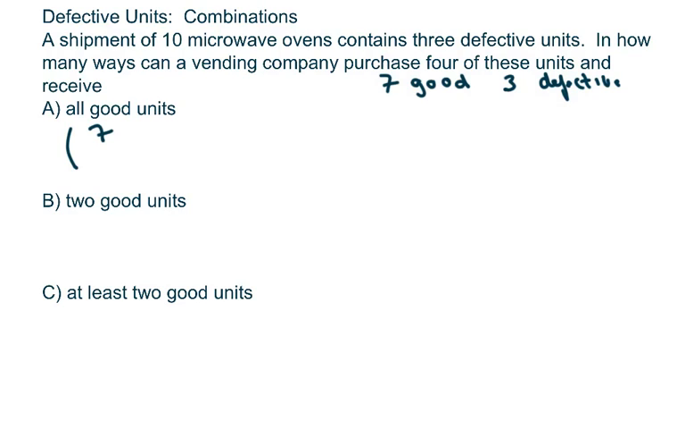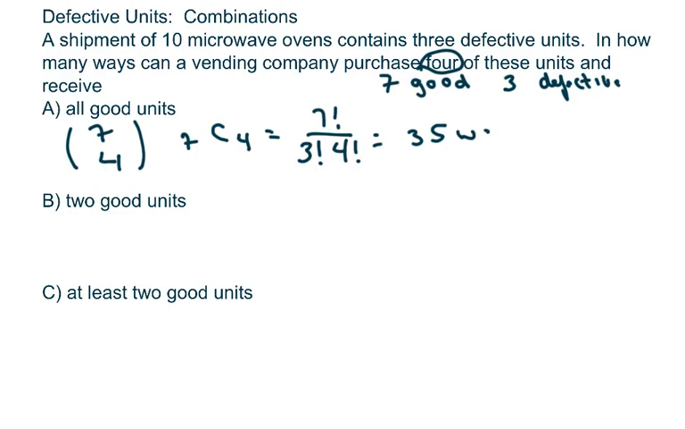So we have 7 good, and they want all good units. So that would mean that we have 4. 7 choose 4 because they want to purchase 4. And that's going to be 7 choose 4, which equals 7 factorial over 4 factorial times 3 factorial. And that's going to equal 35 ways.